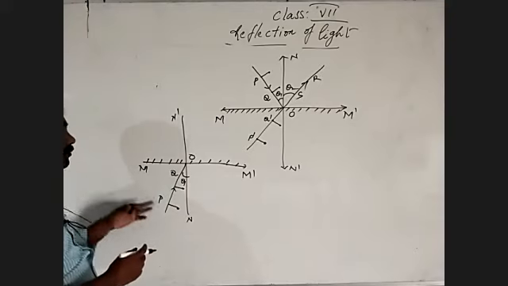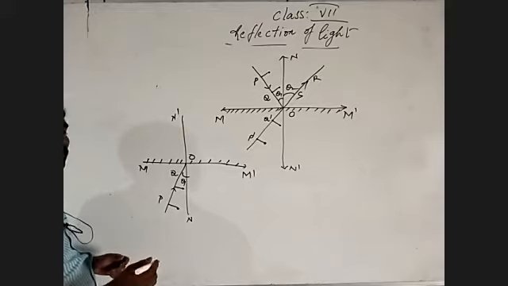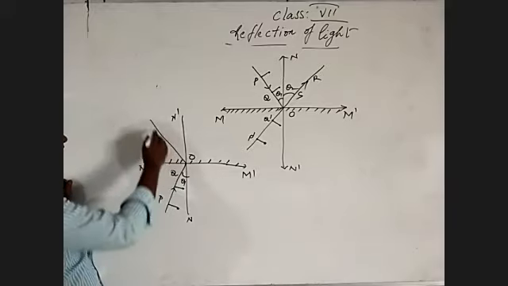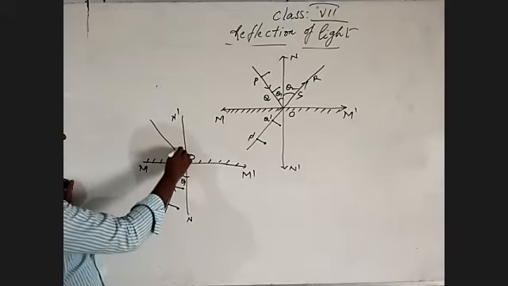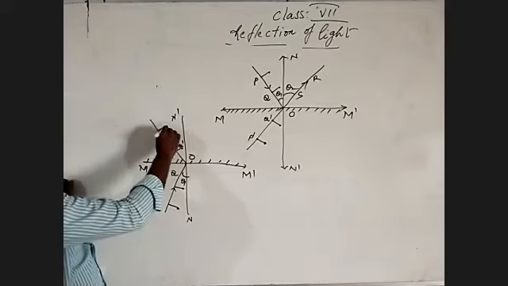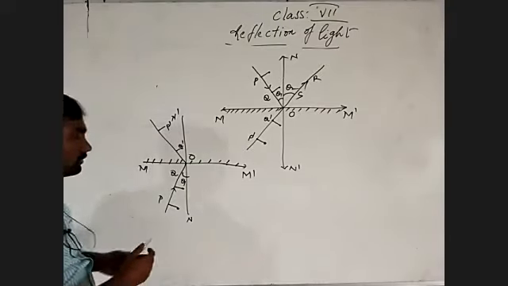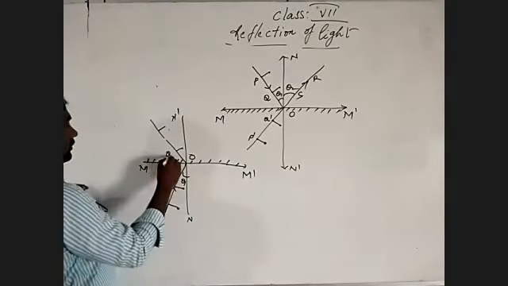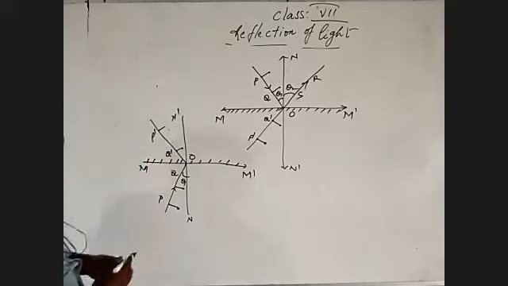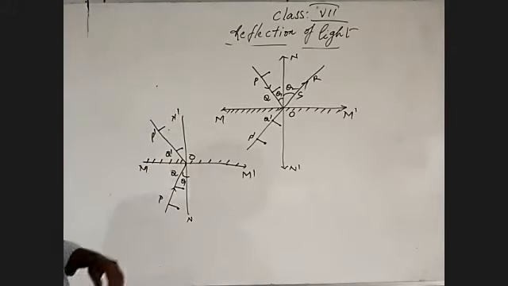Observe the image of PQ inside the mirror. It forms on the same side of the PQ line, from inside the mirror. This is Q dash and this is P dash. Q dash is the image of Q, and P dash is the image of P.